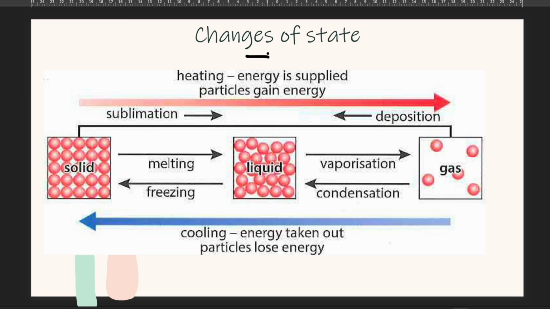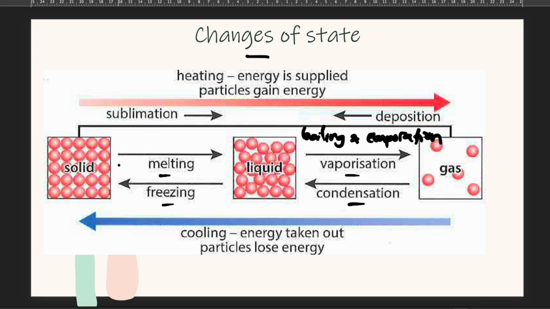Next, changes of state. They are melting, freezing, vaporization, and condensation. Vaporization has two types, boiling and evaporation.